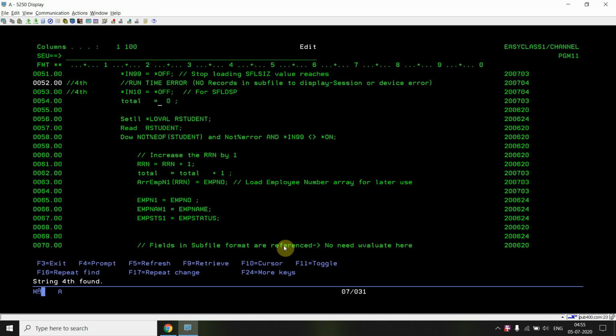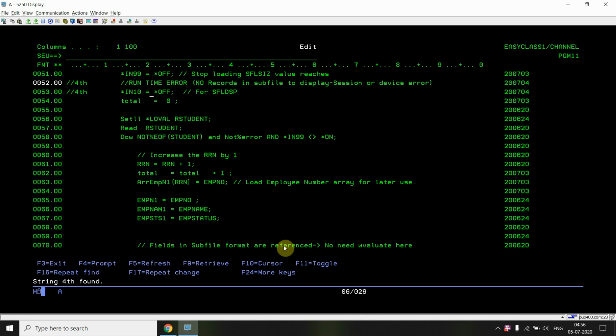That is the case why we say that if there are no records in the subfile, please display the empty subfile. There would be no session or device error. So how does that session or device error come? There is the SFLDSP keyword, which is used in the subfile control record format in the display file.